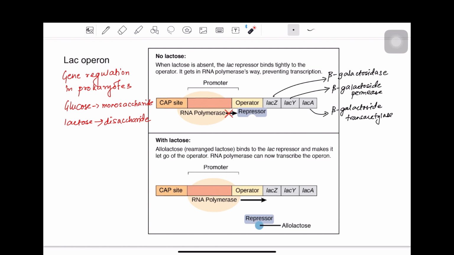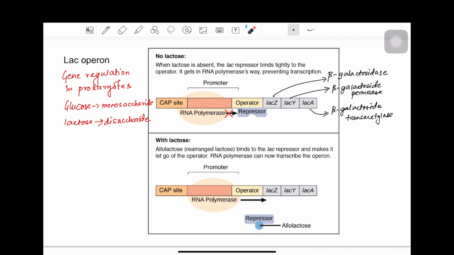So this operator site is basically downstream to the promoter. So it's on the 3' side of the promoter, and then there is also a cap site. I will come back to this later. So what is the necessity of the lactose operon? To synthesize these enzymes for metabolism of lactose.